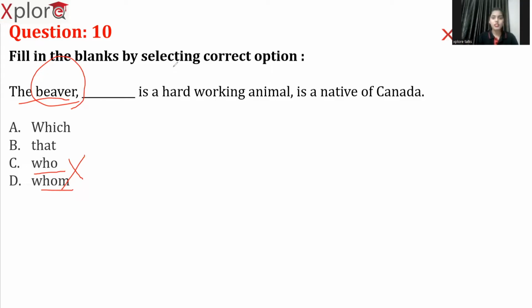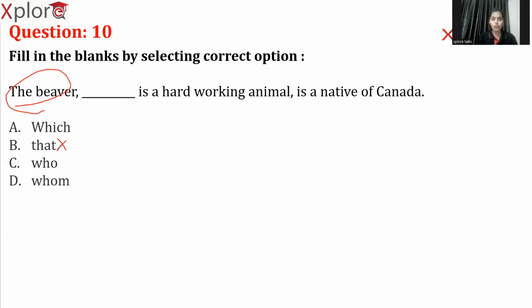Now, if you understand the context of this sentence, what are we trying to do? The beaver is a hardworking animal, is a native of Canada. Here we are not pointing out the beaver. We use that or this to point out or indicate something, an object or a person, right? The term that is also not a preferable option here.